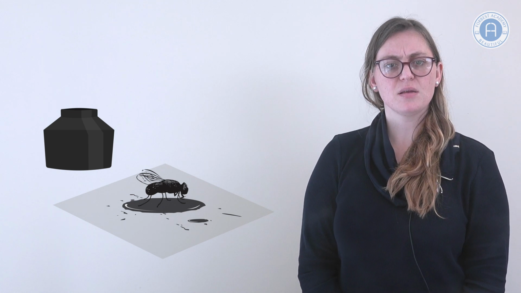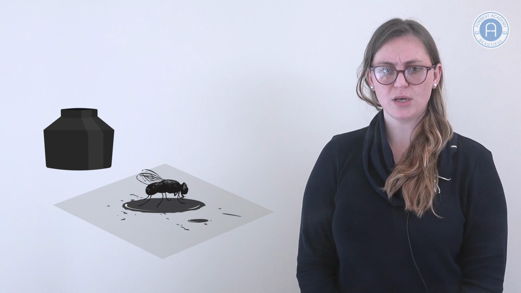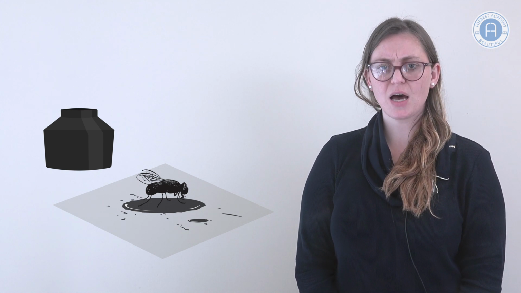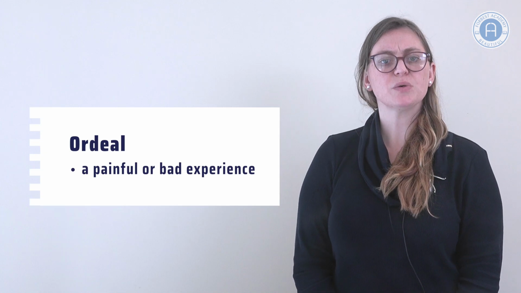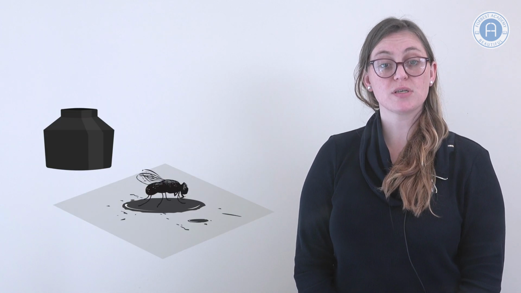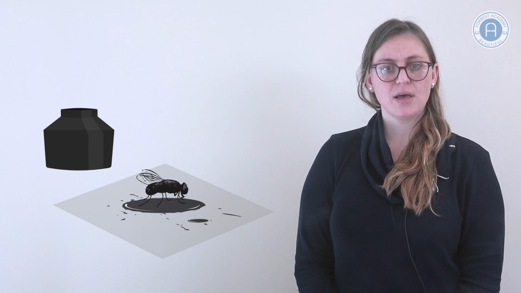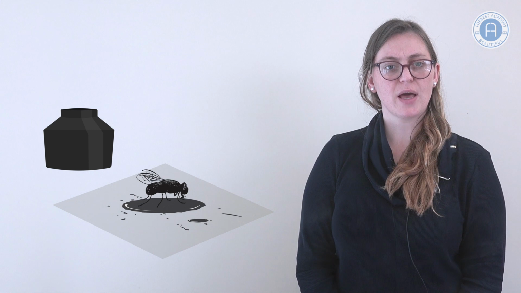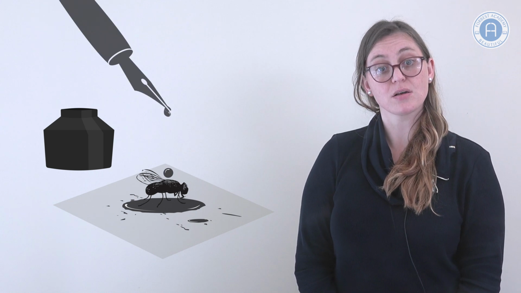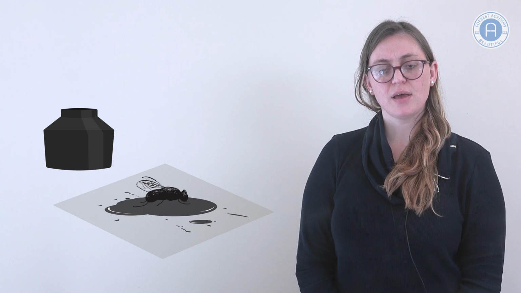The fly then begins to clean himself off again, but this time more slowly. The fly is tired from this ordeal. Ordeal means a painful or bad experience. The boss watches him anxiously, hoping that he will succeed. Again, the boss decides that he will add another drop of ink onto the fly. The fly cannot clean himself any longer, and at this point, we see the fly die.